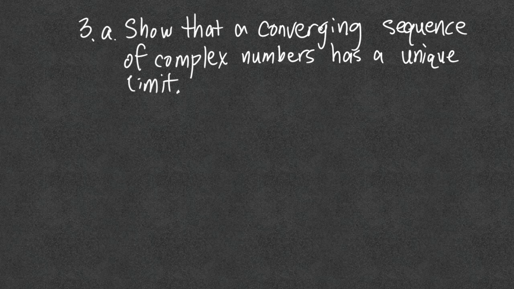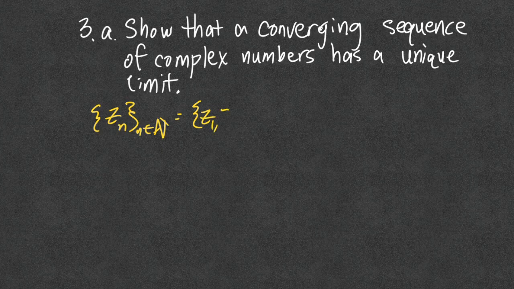All right, so in part A, we have to show that a converging sequence of complex numbers has a unique limit. Okay, so we're going to let z sub n be a complex sequence where n is a natural number. What does that mean? That means that we have the sequence starting at maybe z1, z2, z3, and so on and so forth. And we want to prove that if this sequence converges to some limit z, then z is unique.